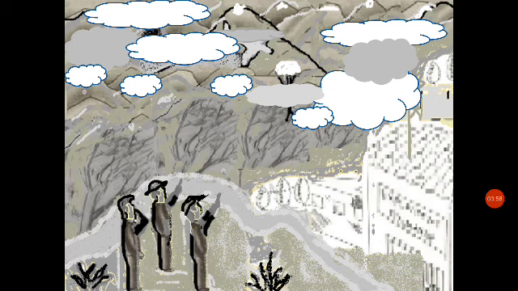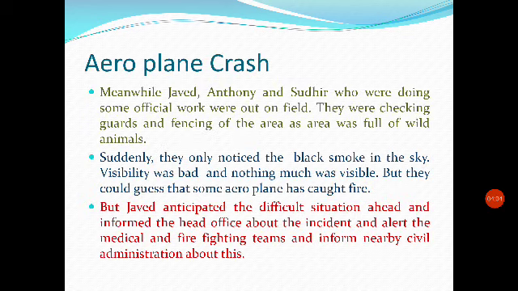See the picture again. The present. Meanwhile, Javed, Anthony, Sudhir, they were co-workers. They were doing some official work and were out on field. They were checking guards and fencing of the area, as the area was full of wild animals.